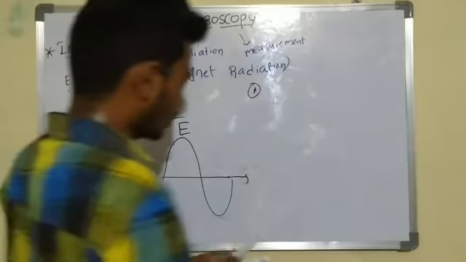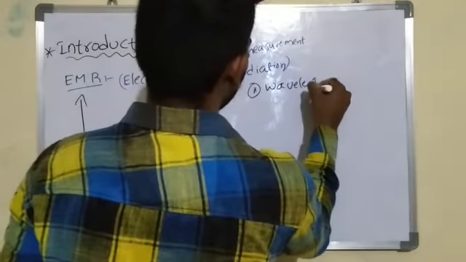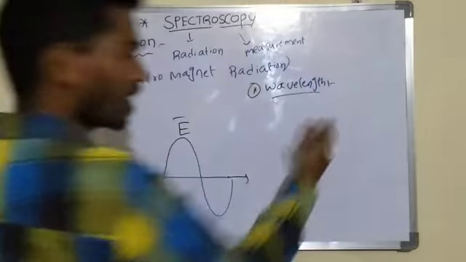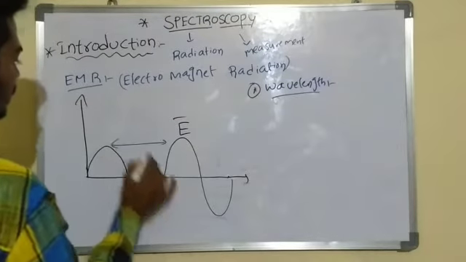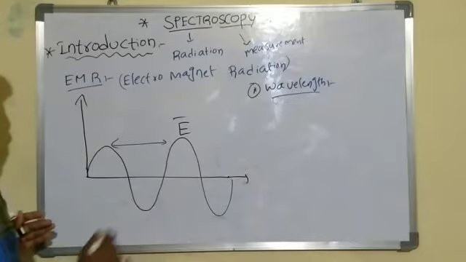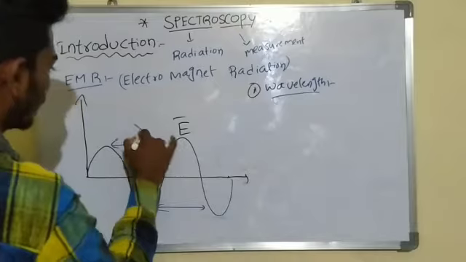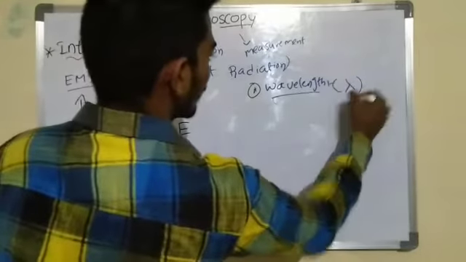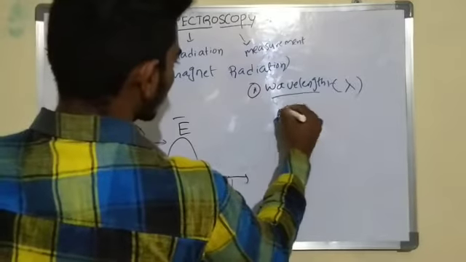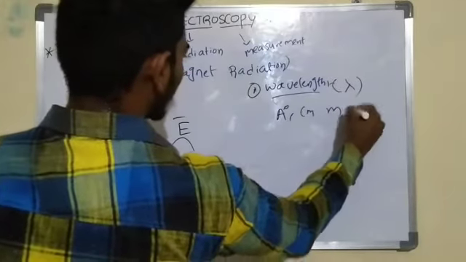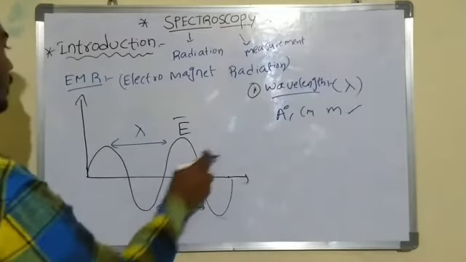First of all, wavelength. What is wavelength? Wavelength is the distance between any two successive crests or troughs. It is denoted by lambda. Its units are angstroms, centimeters and meters. This is one of the characteristics of this wave.